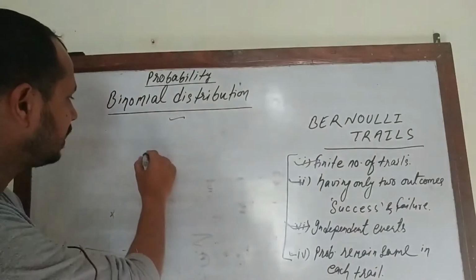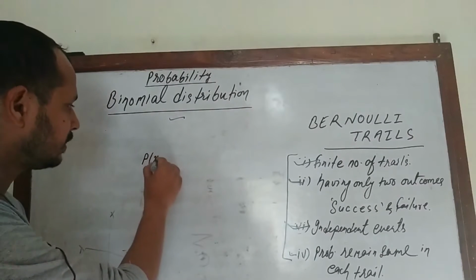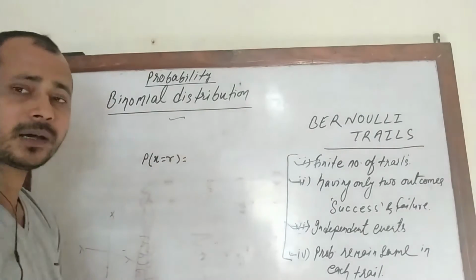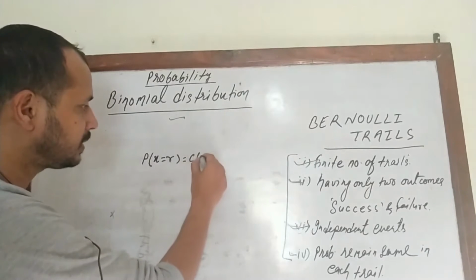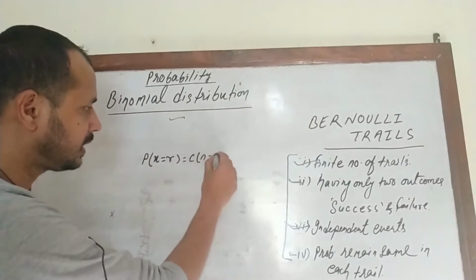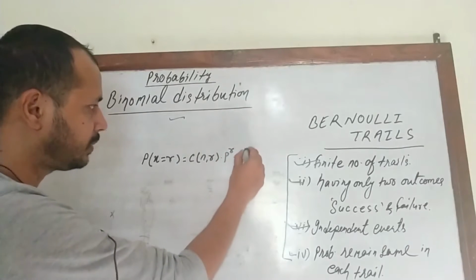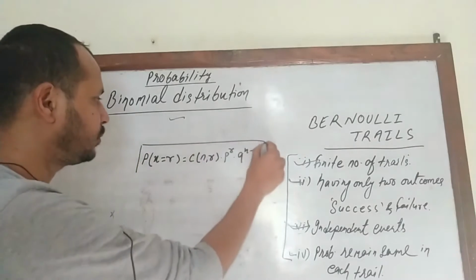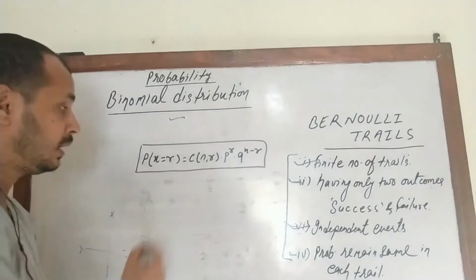So in this case, if we need to calculate the probability of getting our successful outcome, then we apply the formula: combination of n objects taken r at a time, nCr, times p to the power r, times q to the power n minus r. The main and most important formula for the binomial distribution is this.